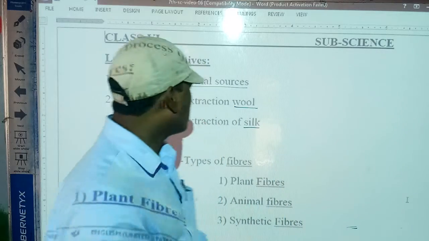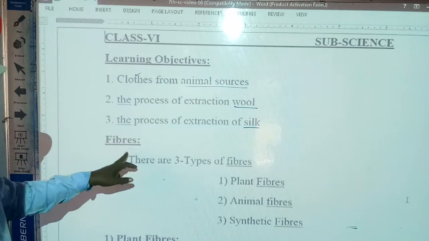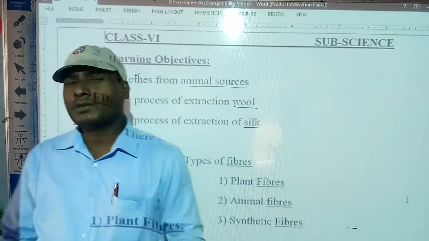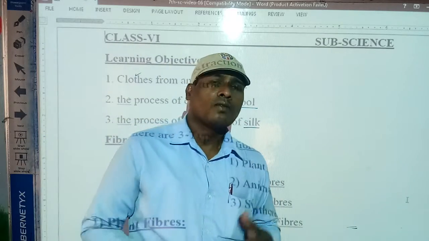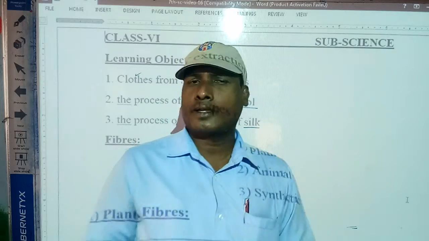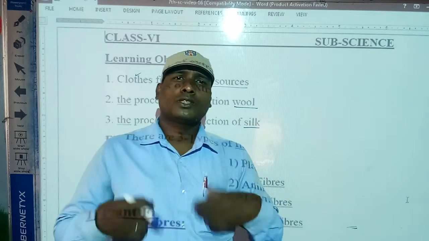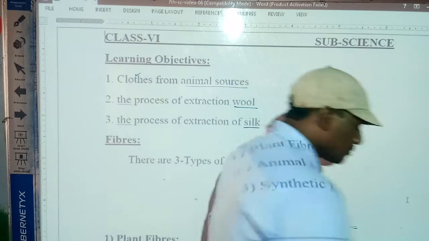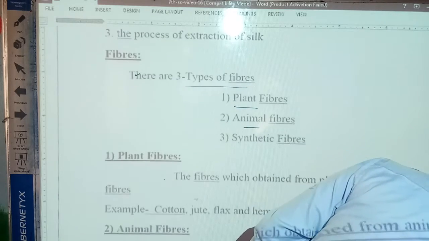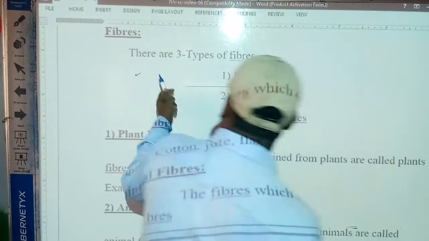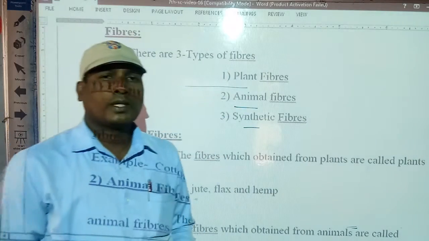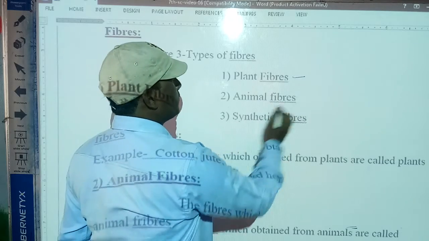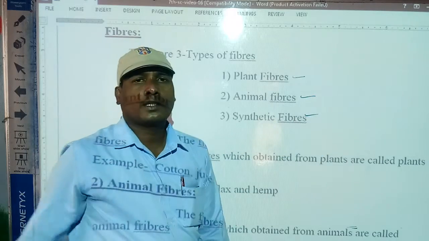Okay friends, let us discuss the fibers. There are three types of fibers. First of all, understand what fibers are. Fibers are thread-like structures which help to manufacture or make clothes. So observe here, friends. There are generally three types of fibers: plant fibers, animal fibers, and synthetic fibers.